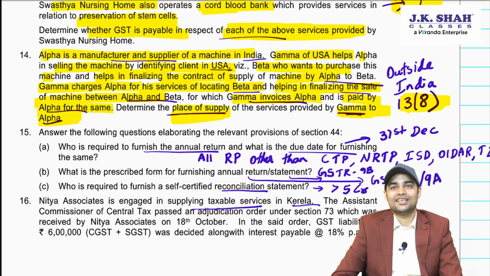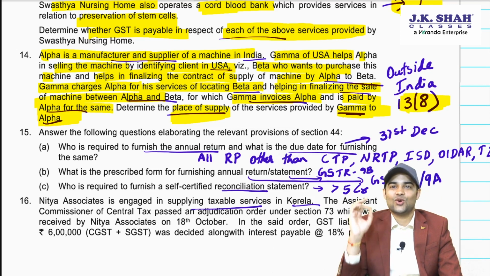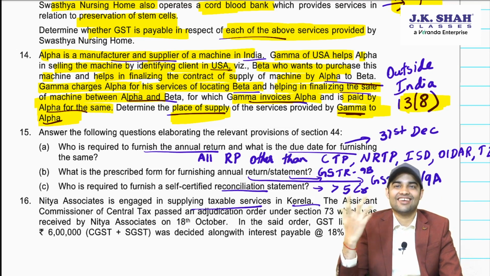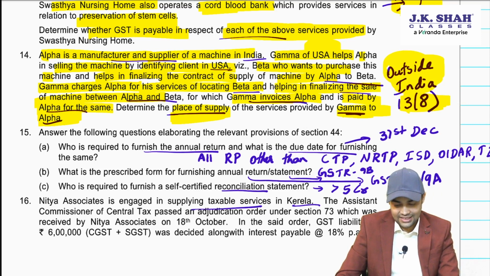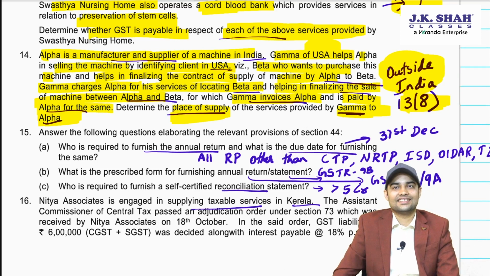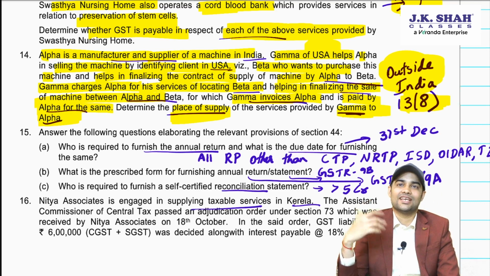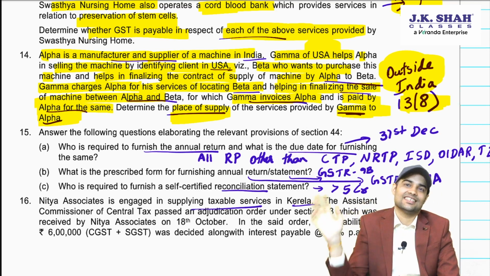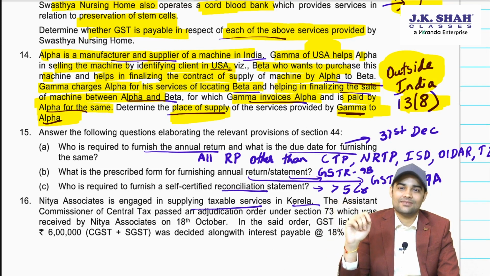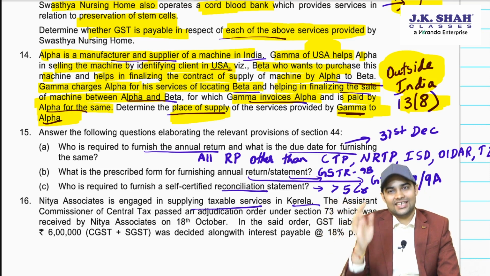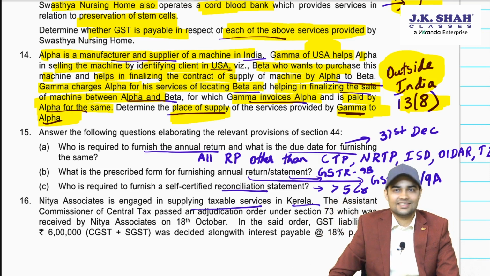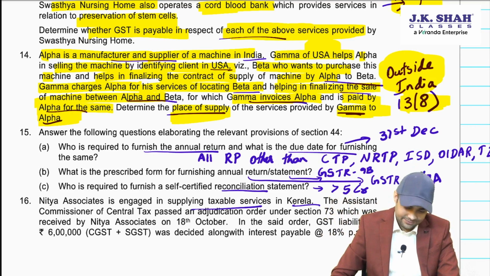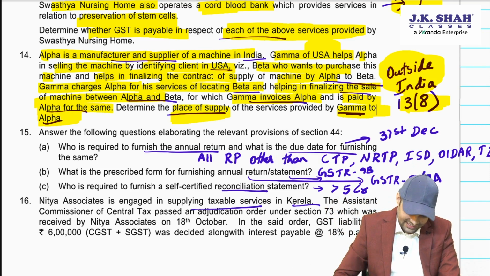Place of supply will be location of the supplier. Where is the supplier? The supplier is in US, so place of supply will be outside India, and hence the place of supply being outside India, GST would not be applicable. They have asked only place of supply, so we can stick to place of supply being location of the supplier, that is Gamma outside India. Okay,